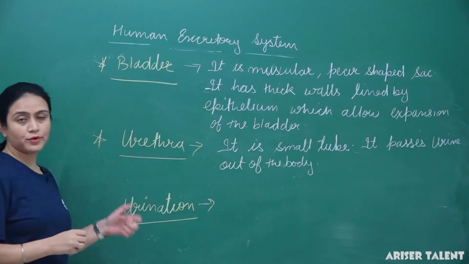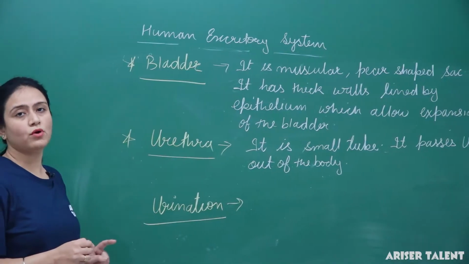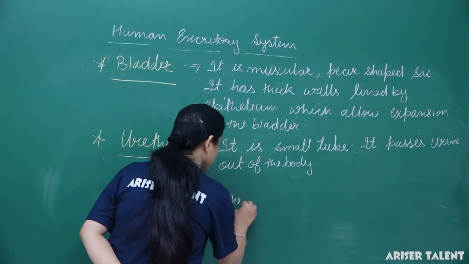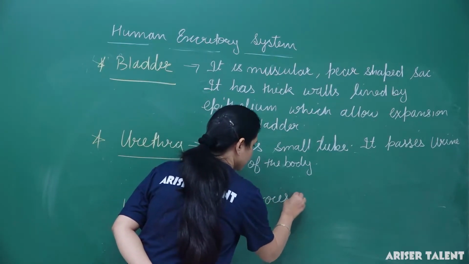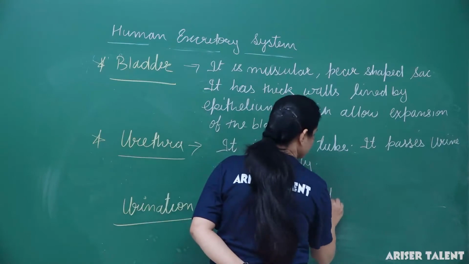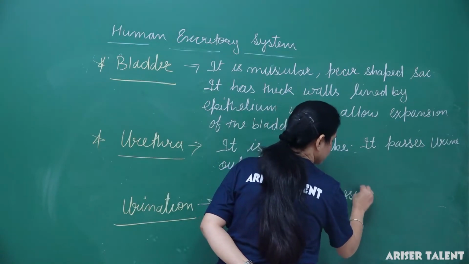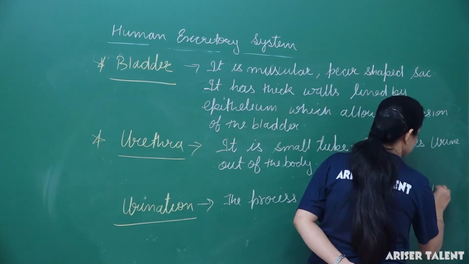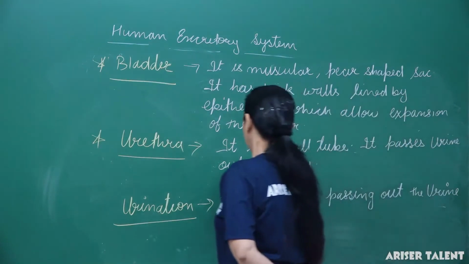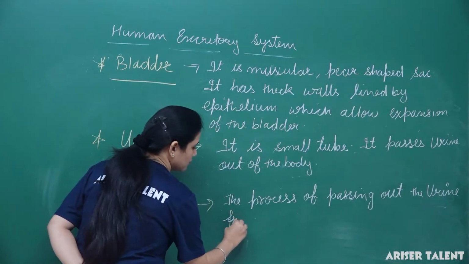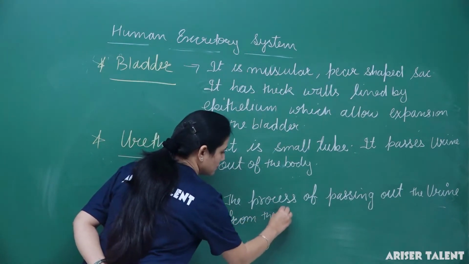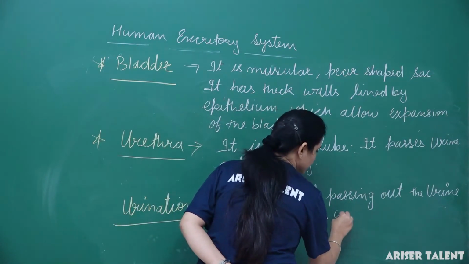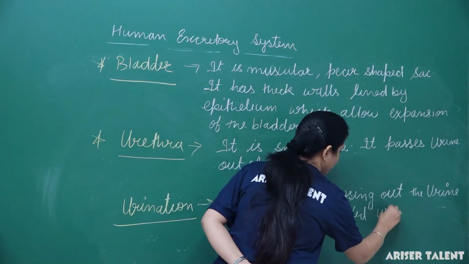What is urination? The process of passing out urine from the body is known as urination. Okay, the process of passing out the urine from the body is called urination.